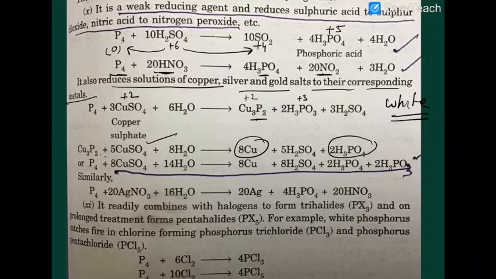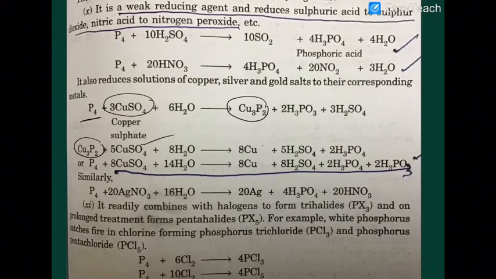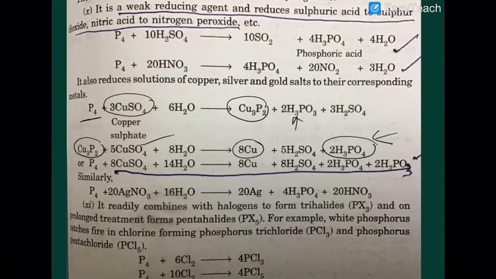So in this reaction you have formation of what? Phosphorus acid as well as phosphoric acid. I am repeating once more. When phosphorus reacts with copper sulfate, first you will get copper phosphide. That copper phosphide again reacts with copper sulfate to give you copper and phosphoric acid. So you will have phosphoric acid as well as phosphorus acid. Are you getting that or not? Similarly, phosphorus reacts with silver nitrate to give you native silver.